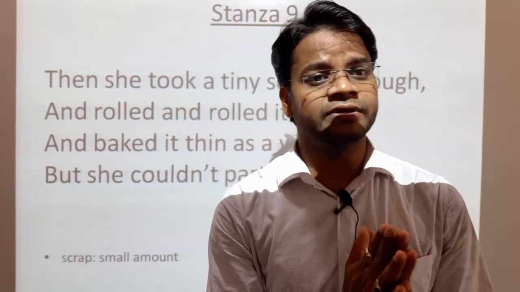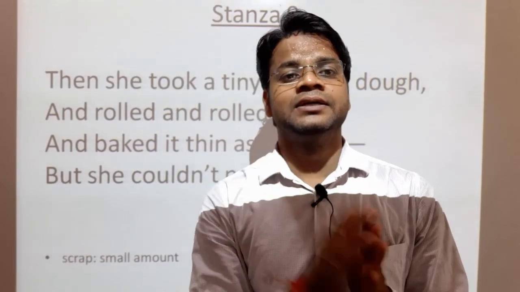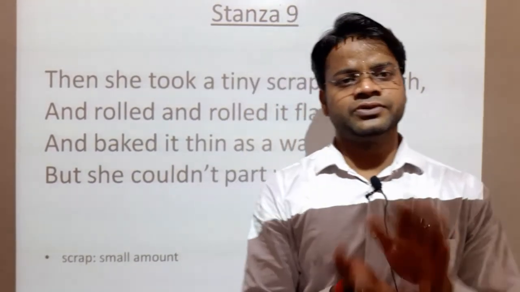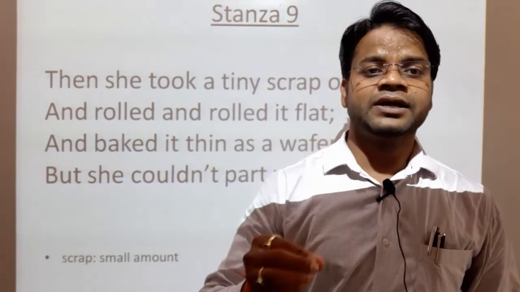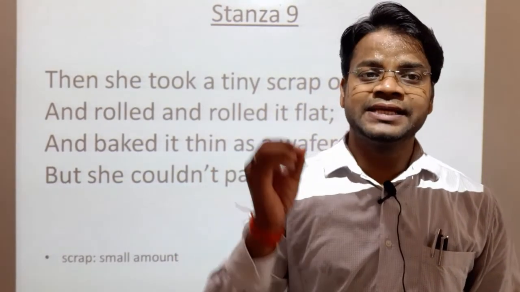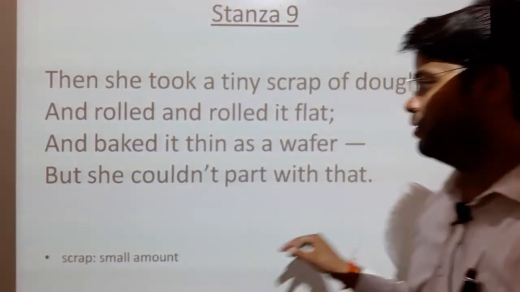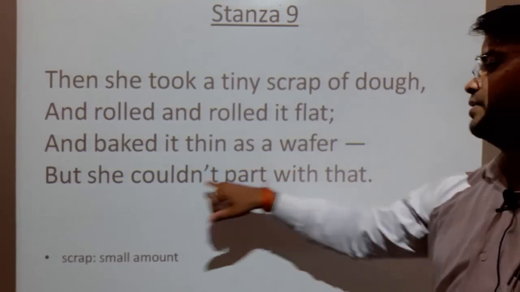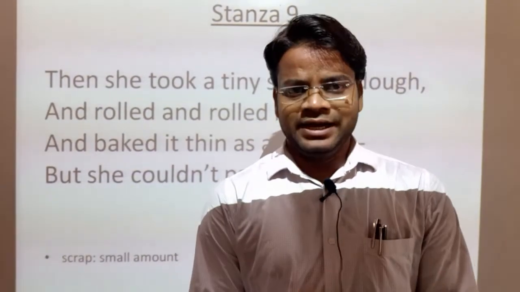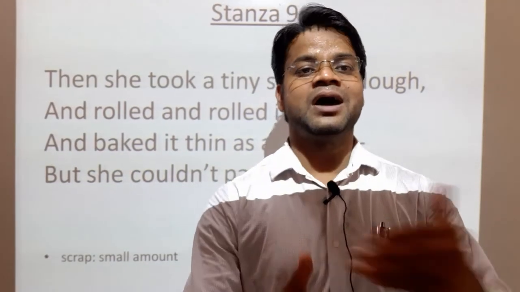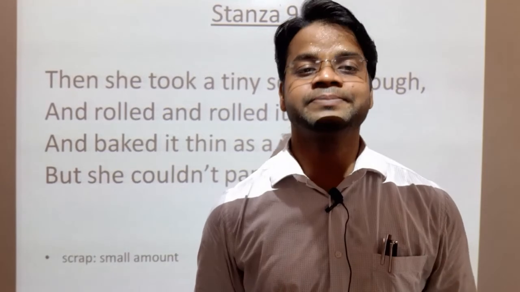Have you eaten a wafer? It is very small, very thin, just like the chips you eat. So she was rolling again and again to make a very small, very thin cake. She made it, but she could not part from that wafer, that cake.